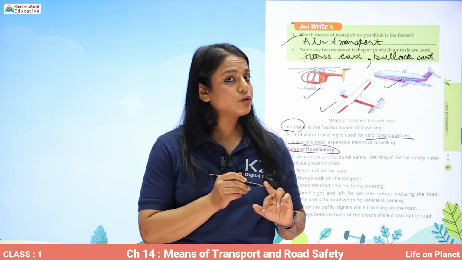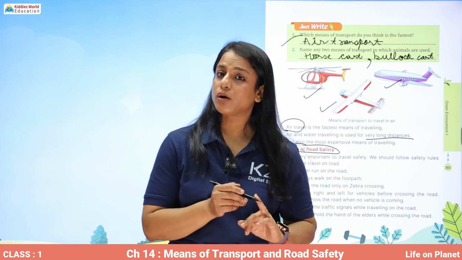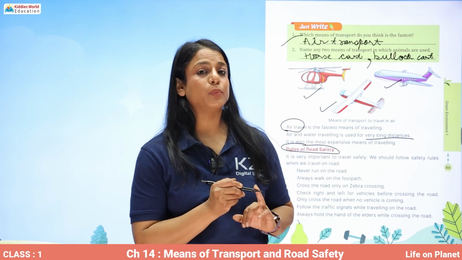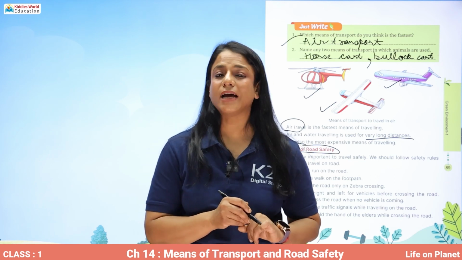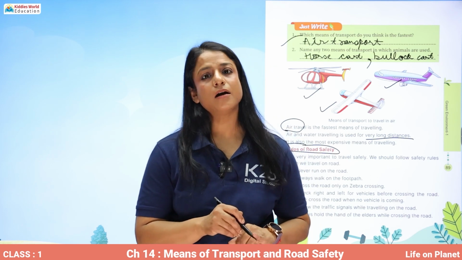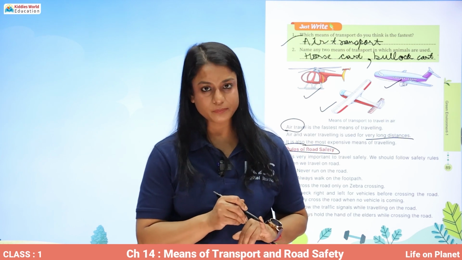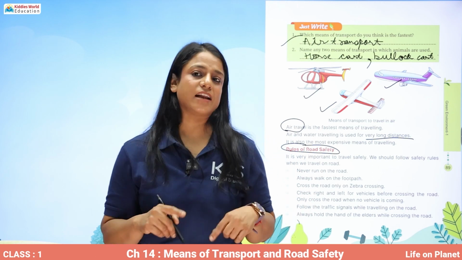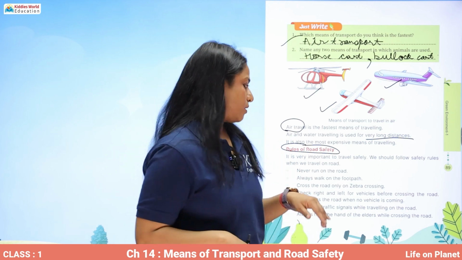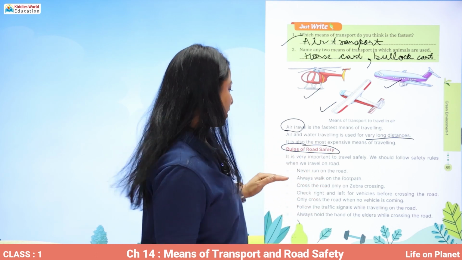We should not run on the road. When we are crossing the road, we have to do that from a zebra crossing, and we have to do that with some elder person, with an adult. Also, we have to follow the traffic signals and traffic rules. Let's start reading them one by one.